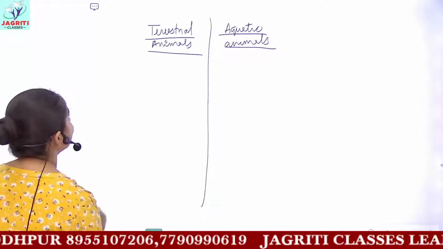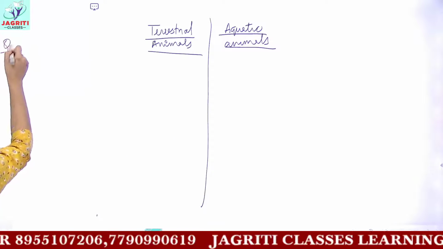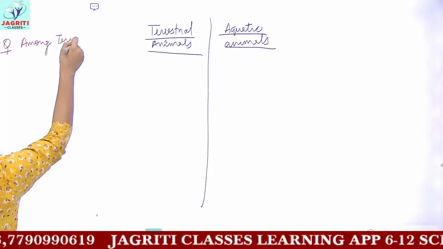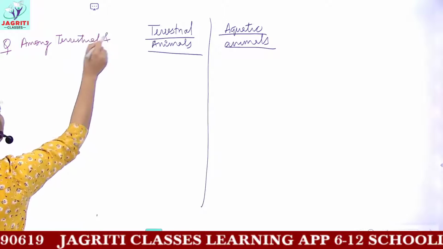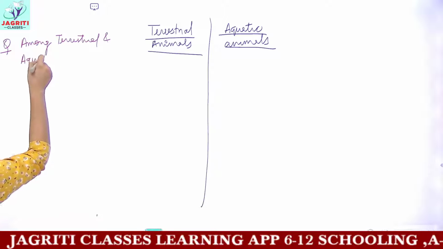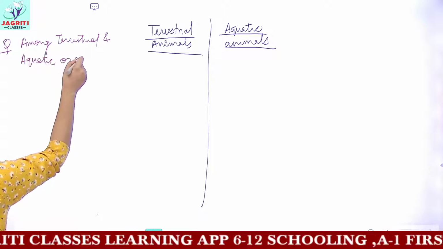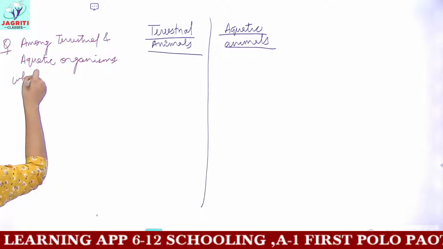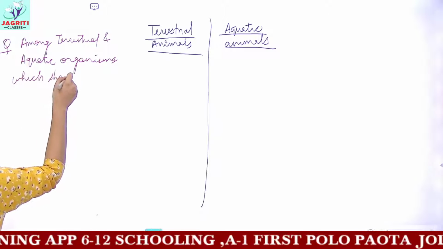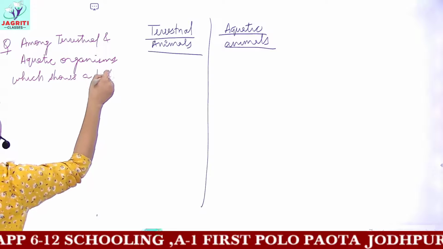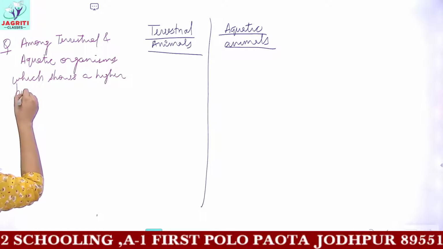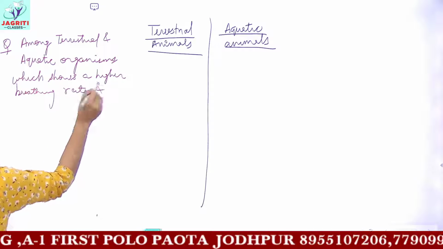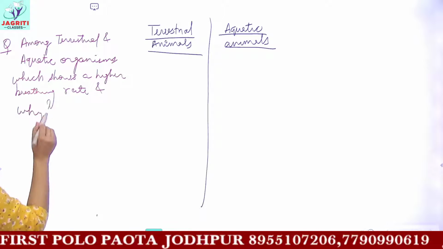So I'll also write the question: among terrestrial and aquatic organisms, which shows a higher breathing rate, and then as usual, why.